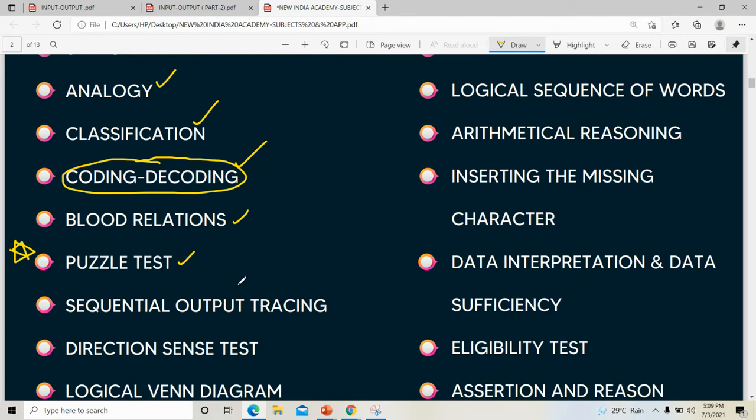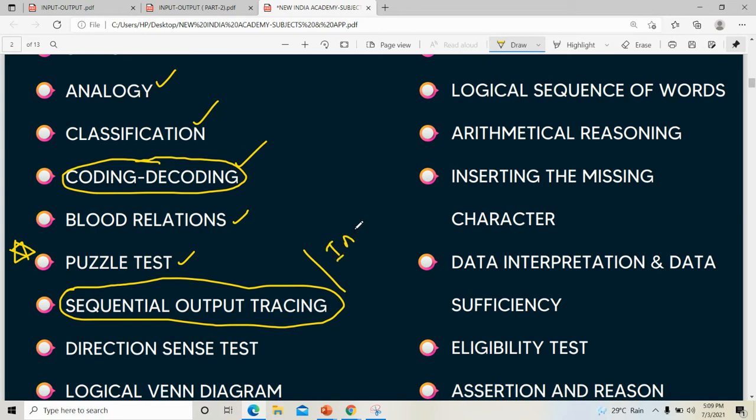Then sequential output tracing. Okay, so this is also called as what? Input output. Okay, what do you mean by sequential output tracing? Can you relate that thing with input output? This is actually input output itself. Input output topic. So what is the relation? Can you tell?